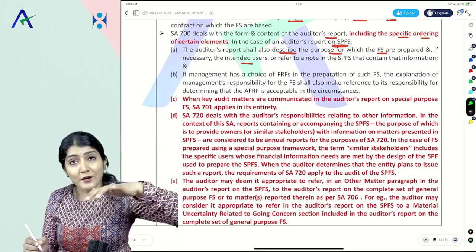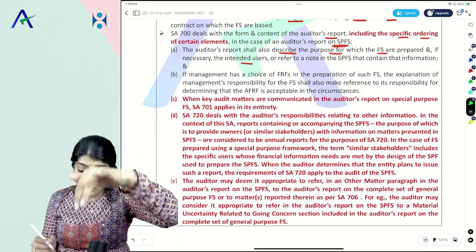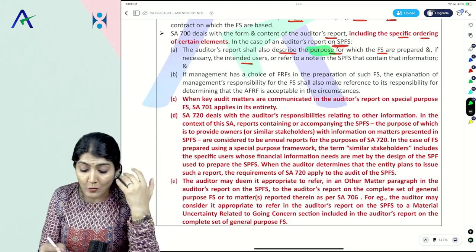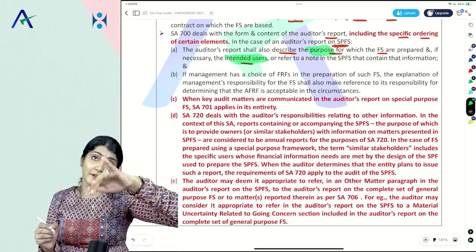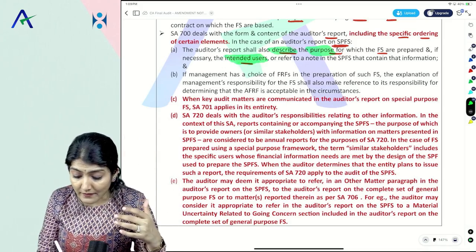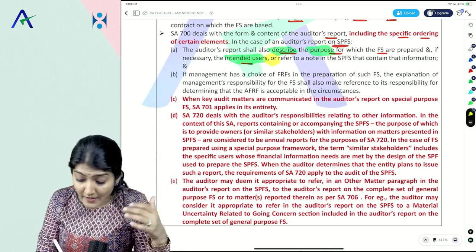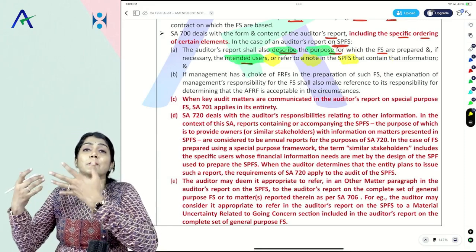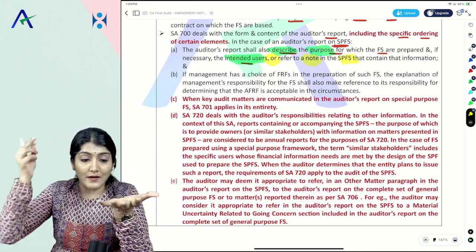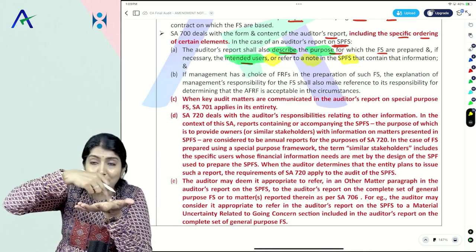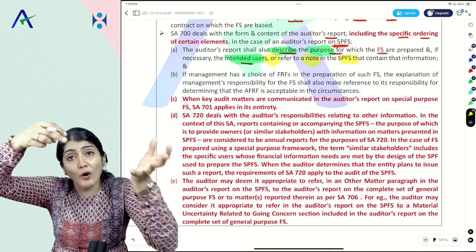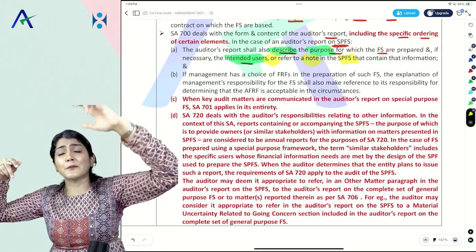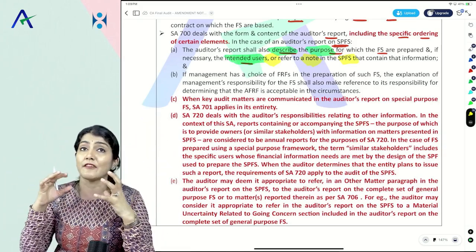So, in the audit report, the auditor will describe the purpose for which the special purpose financial statements are being prepared and who the intended users are. Either the auditor can describe this in his report, or he can make a reference to the note in the financial statements where the purpose and intended users have been given.